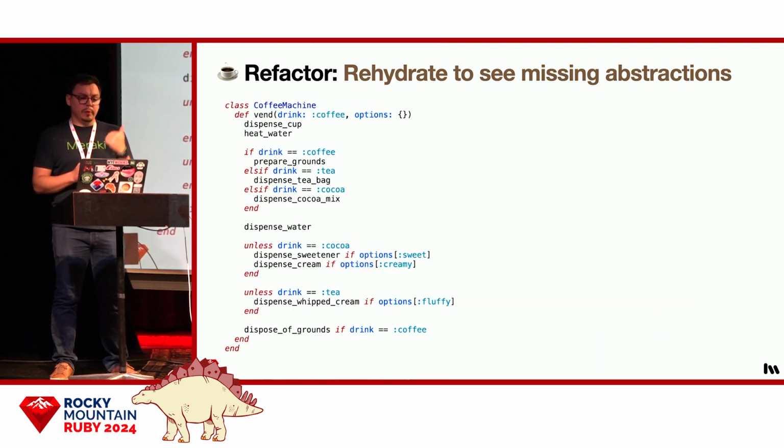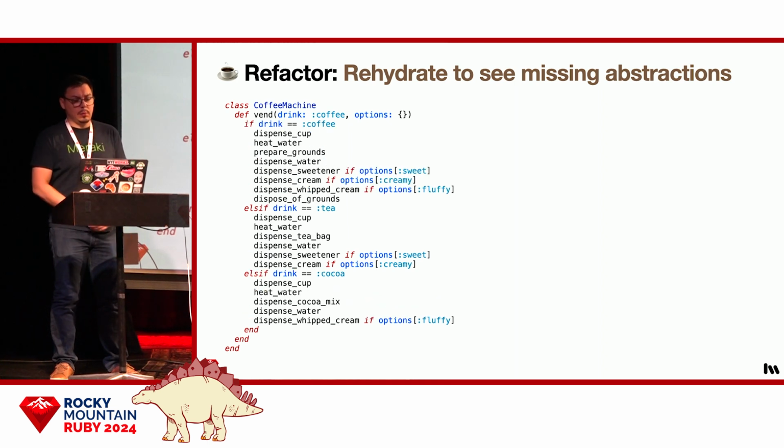All right, so this is where we left the code. Since we've confirmed now that our tests are backing us up, we're ready to rehydrate the code. And that looks like this. All right, obviously, this increases duplication, but that's what we need to do in order to find these missing abstractions. Now we can clearly see each recipe, and since there's no overlap in the algorithms anymore, we can safely extract each one into separate polymorphic classes. And that looks like this.